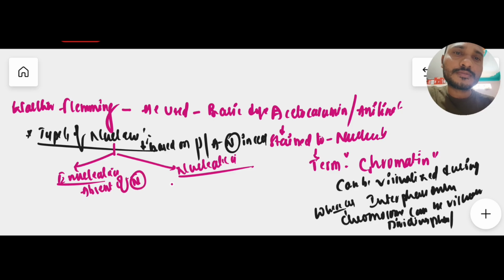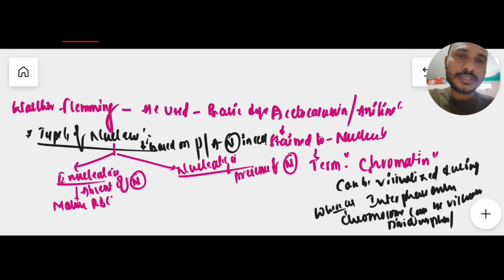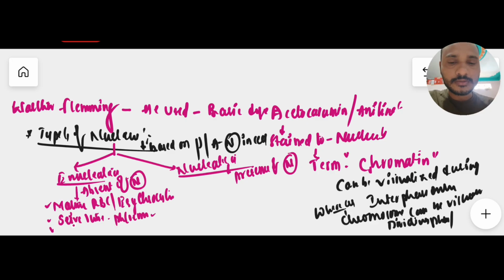Absent of this. So here nucleated means presence of this. Generally, enucleated cells are like mature RBC, erythrocyte cells, and one more, sieve tube cells. The sieve tube cells are phloem cells of vascular bundles. And one more important cell also doesn't have any nucleus, that is most important: prokaryotic cells, which include bacteria. So these are the important enucleated cells.